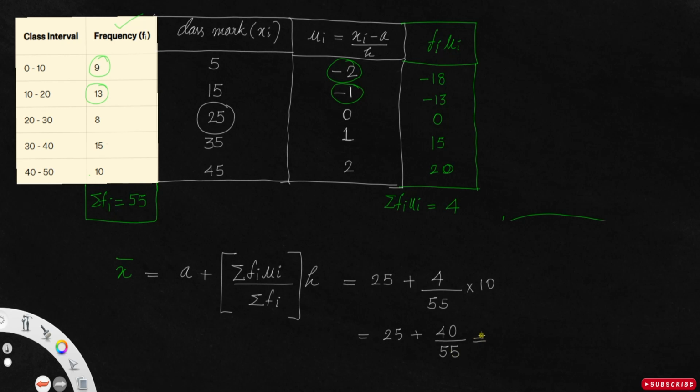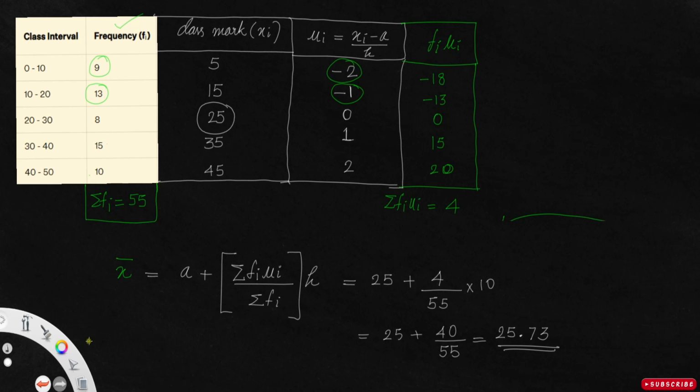So what's the value? Let me do that in the calculator. 25 plus 40 divided by 55. Its value is approximately 25.73. Okay. So that's the way you find the mean through the step deviation method.